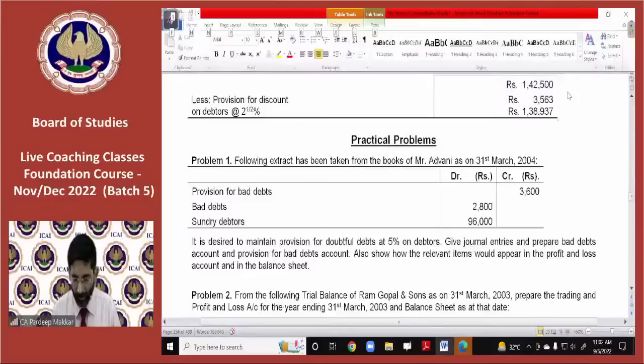Bhumika says: sir, if we pass an entry closing stock account debit to purchase account, it means we have adjusted our closing stock through purchases, and in such a case we will transfer our closing stock in the balance sheet only. Exactly right, Bhumika. Gunjan says we can take rent received from property let out on the income side of the profit or loss account. Yes, exactly right, because it is an indirect income.